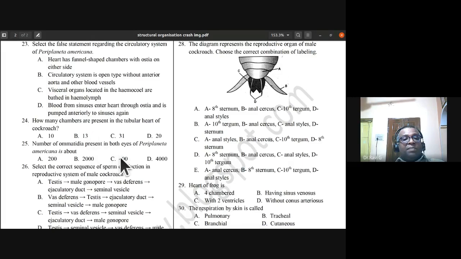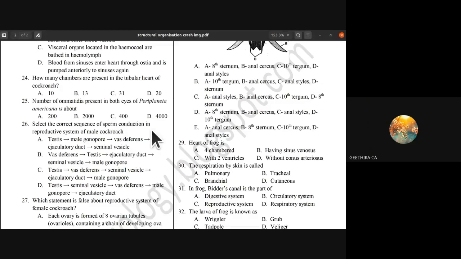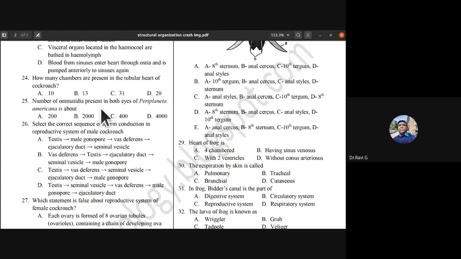Number of ommatidia present in both eyes of Periplaneta americana is about. Both eyes they have given. So what is the answer? Single eye is 2000 ommatidia. Both eyes is 2000 plus 2000. 4000 is the answer.